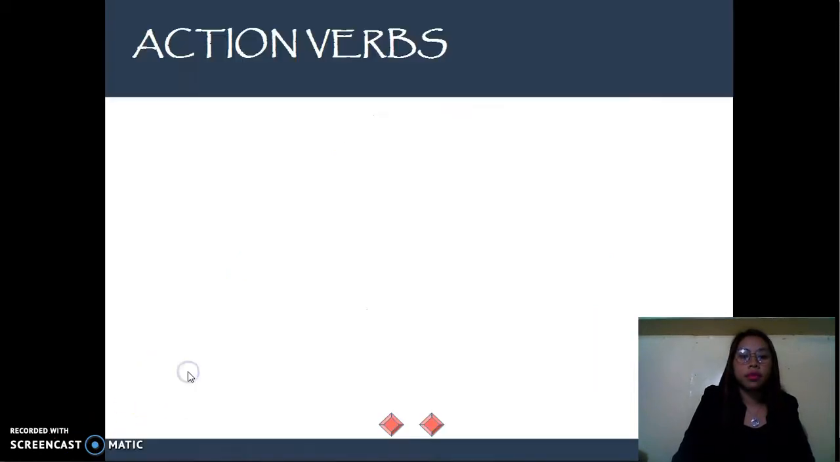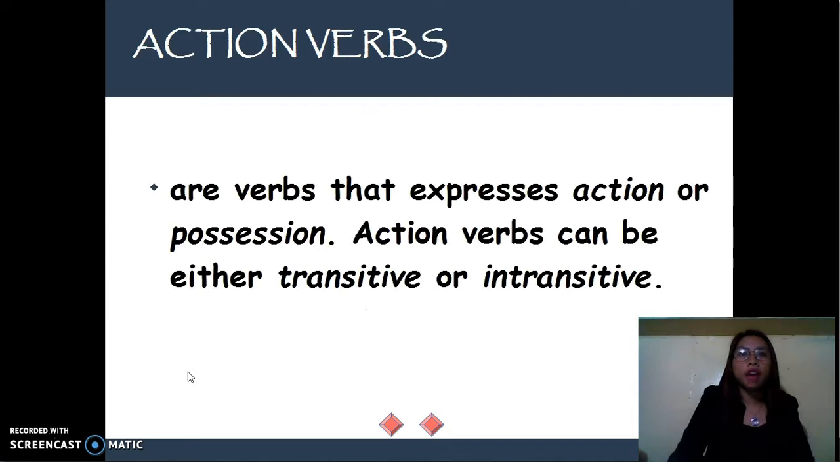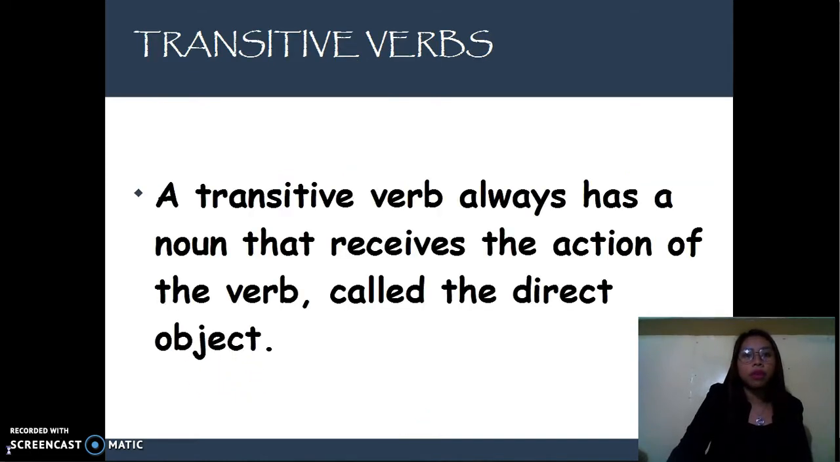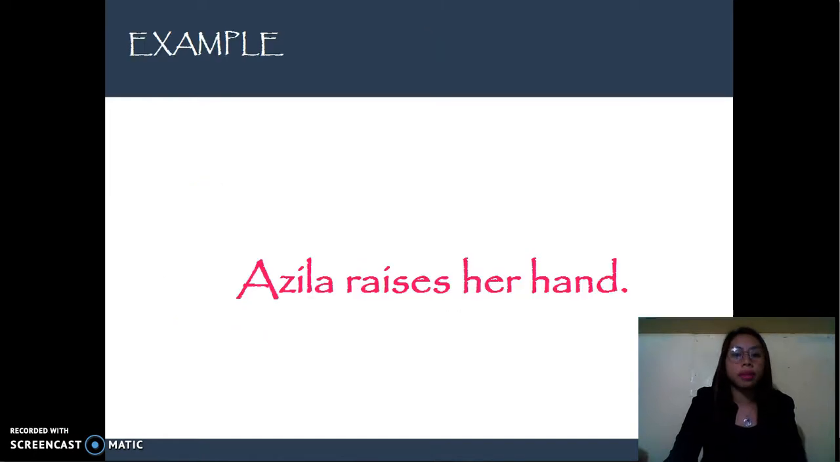Action verbs are words that express action, like give, eat, walk, etc., or possession, meaning there is a condition of having or owning, like have, own, etc. Action verbs can be either transitive or intransitive. When we say transitive, it is a verb that always has a noun that receives the action of the verb, called the direct object. Refer to the given example.